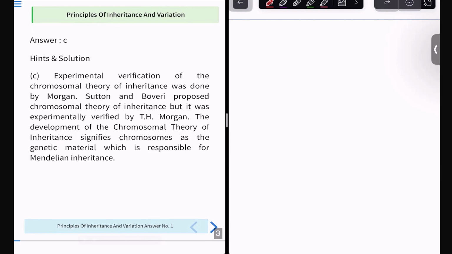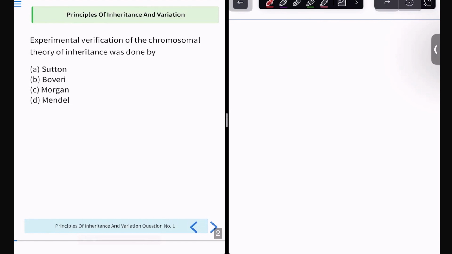See, let me explain the thing first. Okay. That is, you have heard the names Sutton, Boveri, and Morgan. All three have been heard under chromosomal theory of inheritance. Okay. While the laws of inheritance that were given, the law of dominance, segregation, and independent assortment, they were given by Mendel. Correct? This much we know.